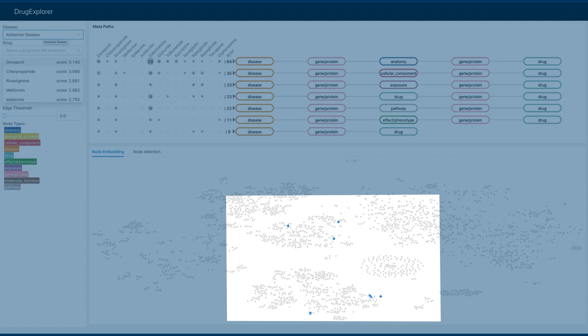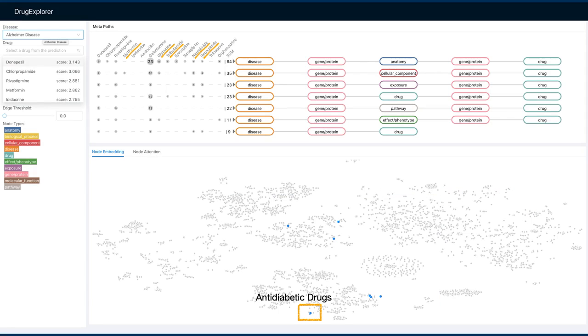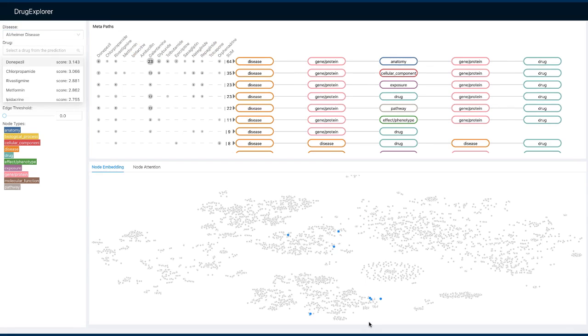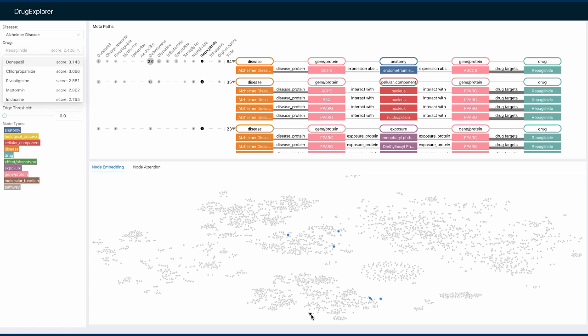We can see that the predicted drugs form several clusters and are scattered in the model embedding view, indicating that the GNN model is able to predict diverse drugs. Due to time limits, we will just investigate one drug cluster here, which consists of anti-diabetic drugs. This is consistent with the current scientific understanding about the relation between anti-diabetic drugs and Alzheimer's disease. We then select one drug in this cluster to explore the explanations in detail.